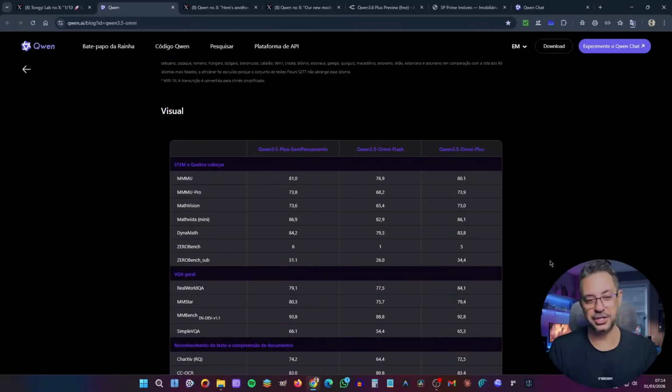We have comparisons here with more advanced models, and as I mentioned earlier, when we make this comparison, this new model from Qwen, at least in the benchmarks, comes very close to other, more advanced models that have been on the market for a longer time.